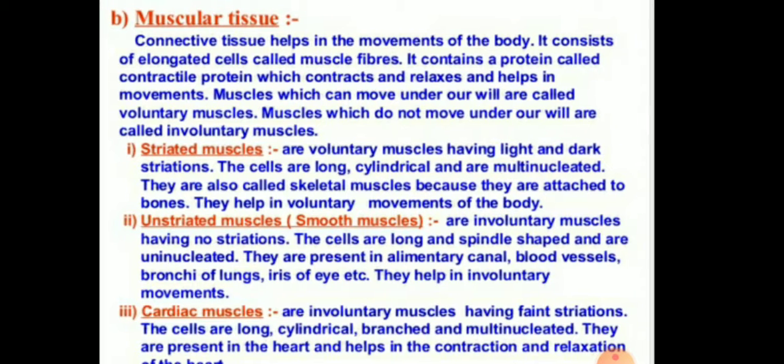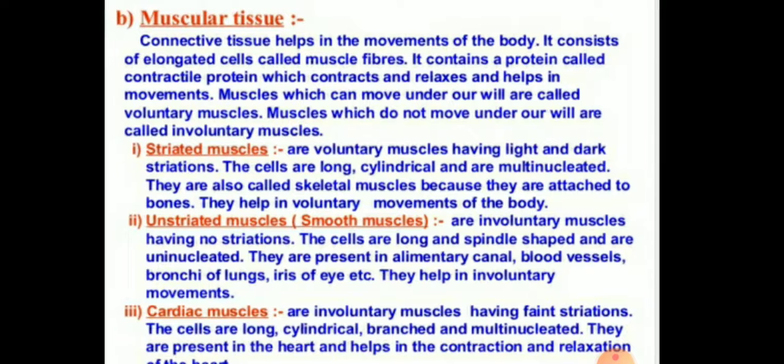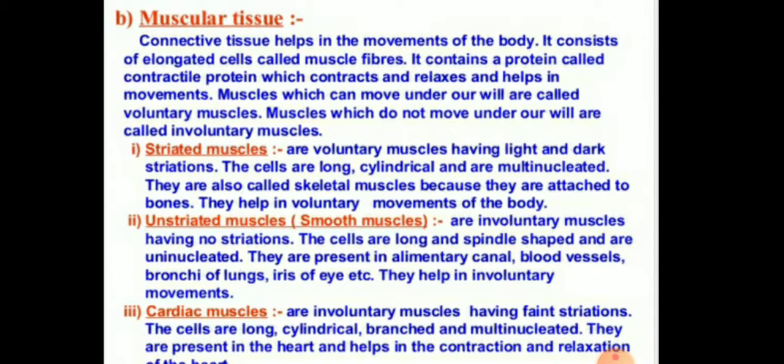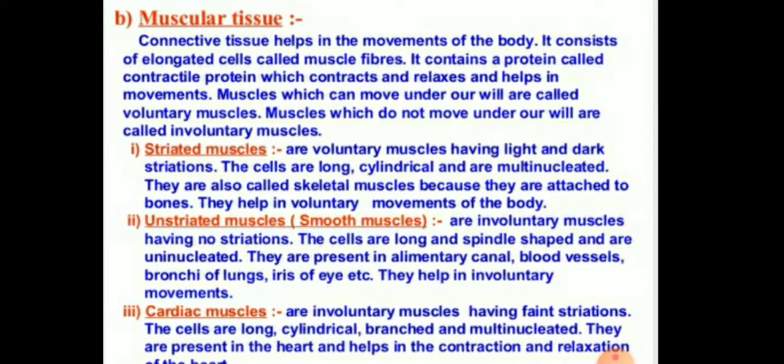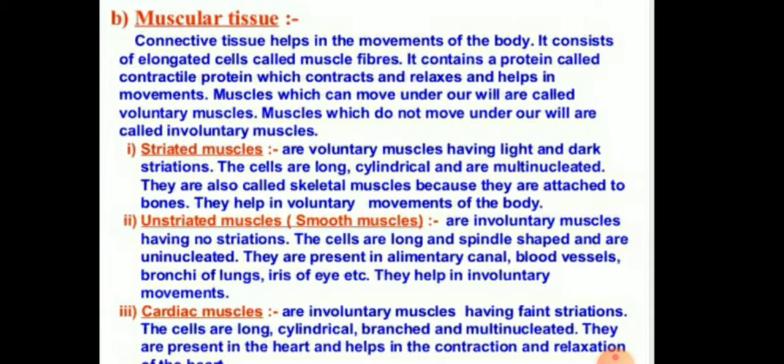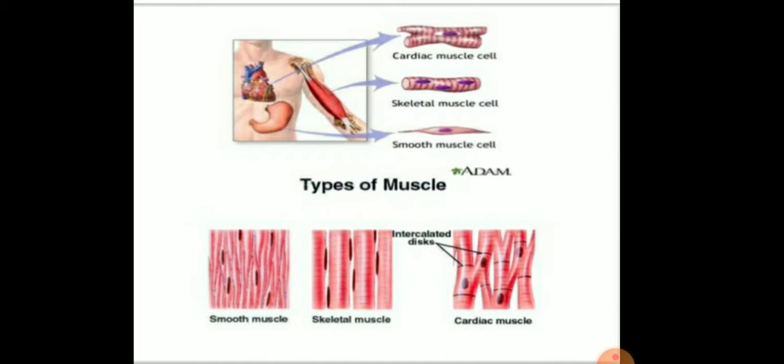And the third type of muscular tissue is the cardiac muscles. They are involuntary muscles having faint striations. The cells are long, cylindrical, branched and multinucleated in nature. They are present in the heart and help in the contraction and relaxation of the heart. So children, this is the muscular tissue. You can see there are different types of muscles, which are smooth muscles, skeletal muscles, and cardiac muscles in this diagram.